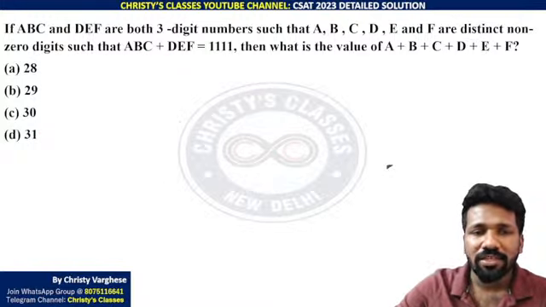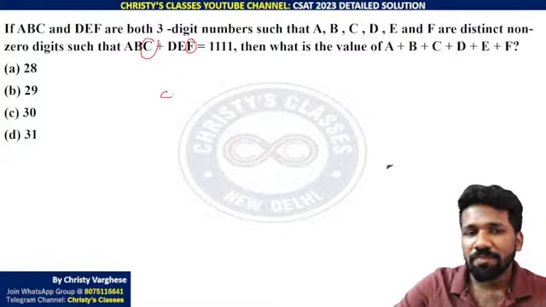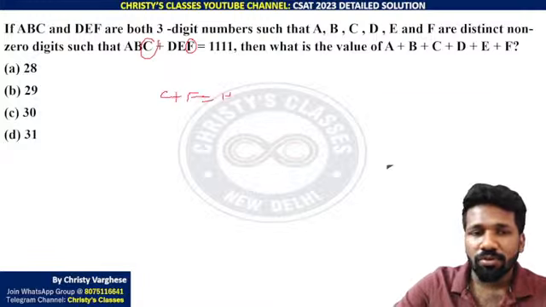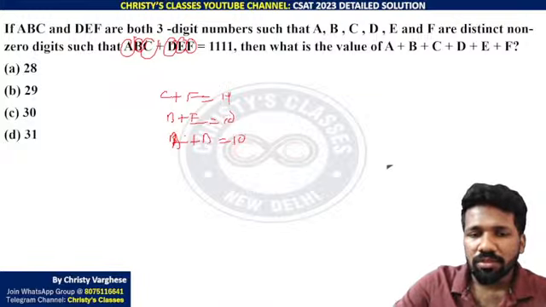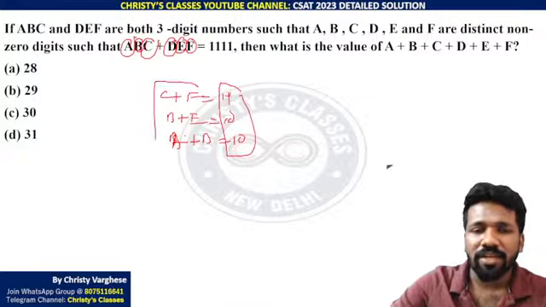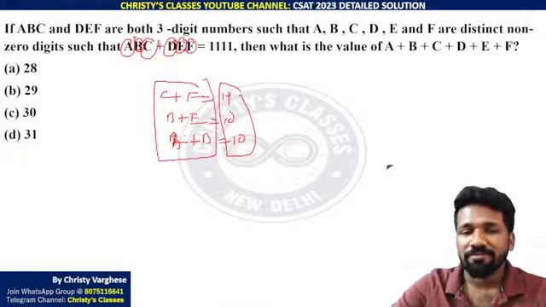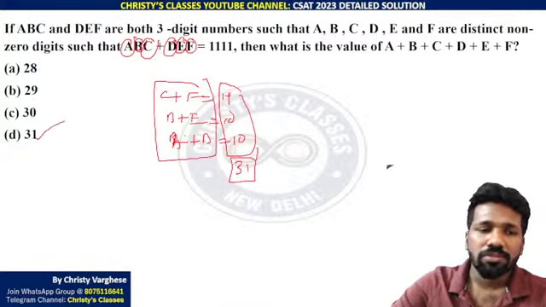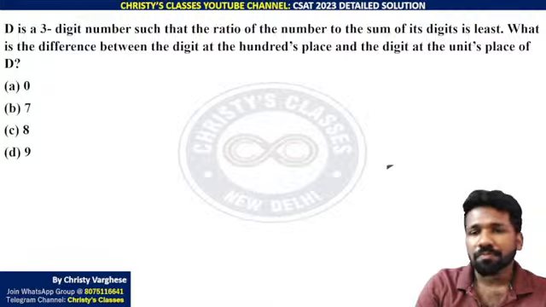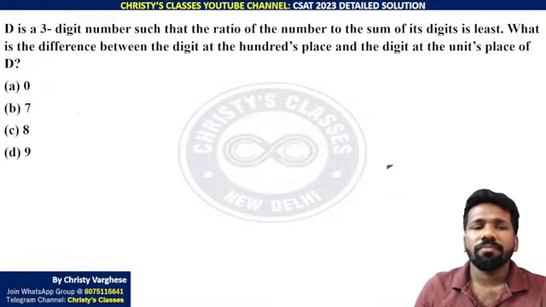How can you directly answer? You know that C plus F should be 11. You know that B plus E should be 10. You know that A plus D is 10. The remaining is the carry, so don't worry about that. You are going to add these right-hand sides to get A plus B plus C plus D plus E plus F. That is going to be 11 plus 10 plus 10, which is 31. That is how to do this without taking an example. But an example will give you more idea.